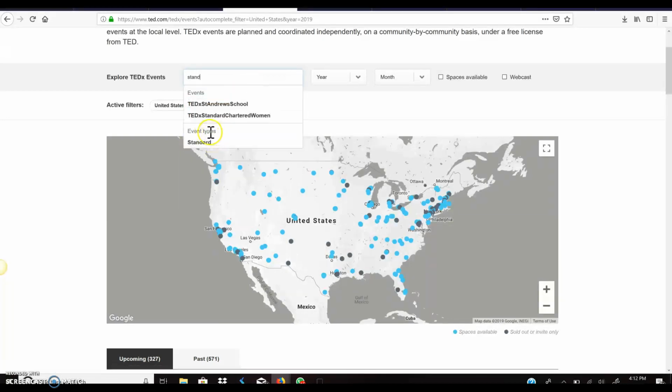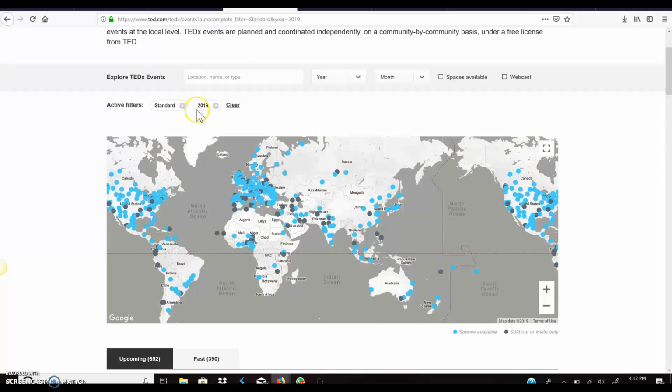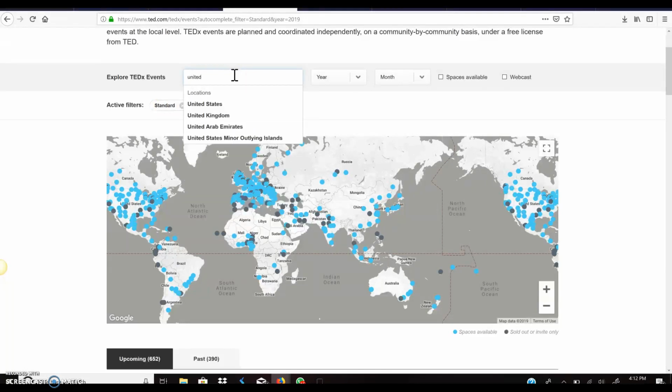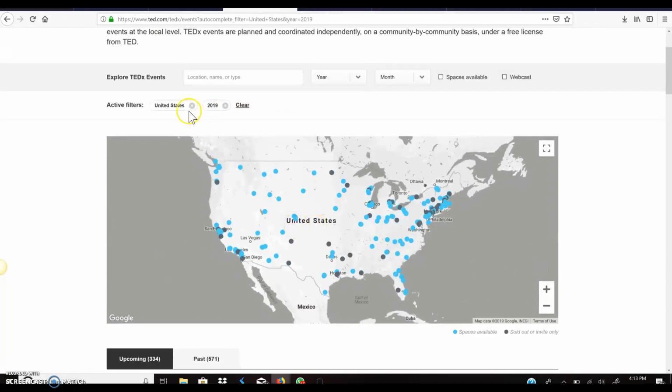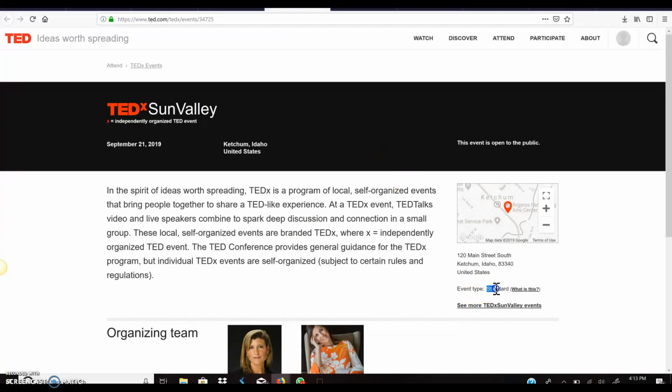Then you type in standard and see it says event types right here. You click standard. All right, so now see how it changes the filters up here. So now we have standard, we have 2019. Now let's try United States and see what we get. So we have the United States, we have 2019, but we don't know if it's standard or not. See, now if you click on it, okay, so here's a standard one. So that's good. This is in September. So that is what we're going to want to do. Let's just say we found a standard one, which we did.